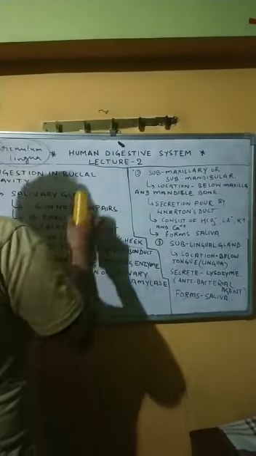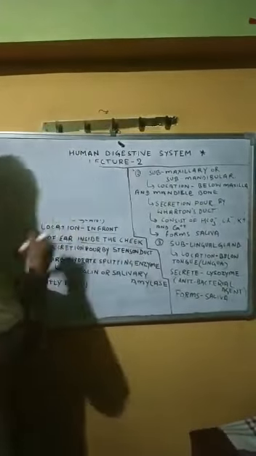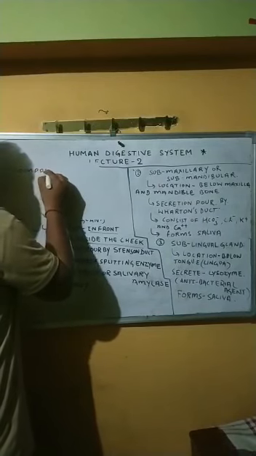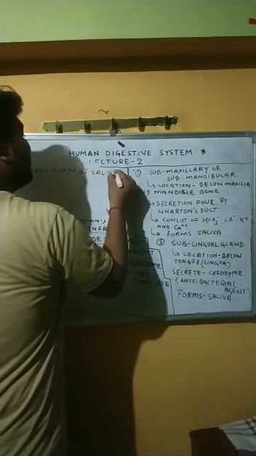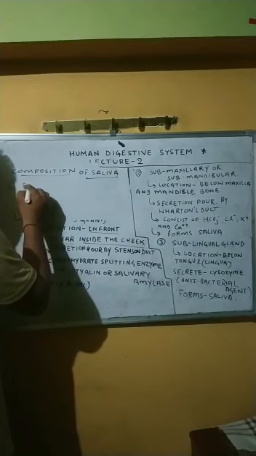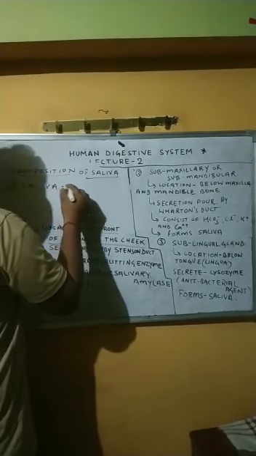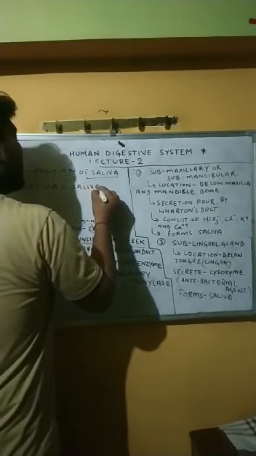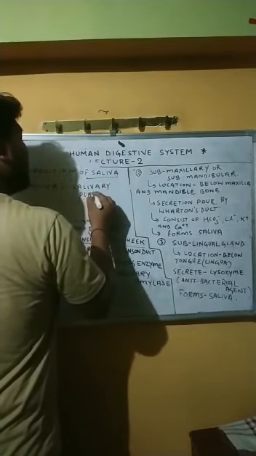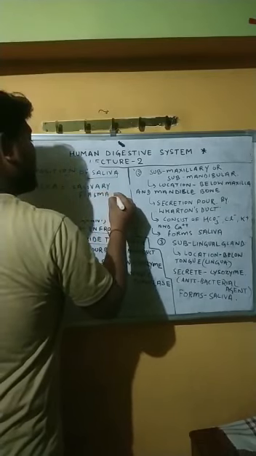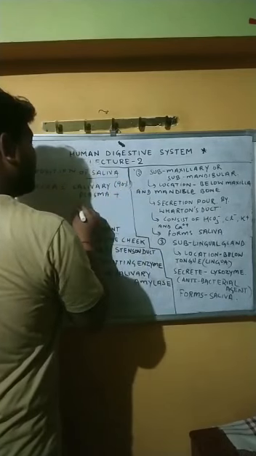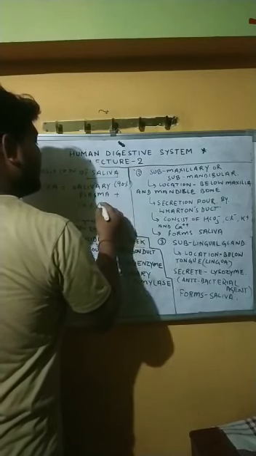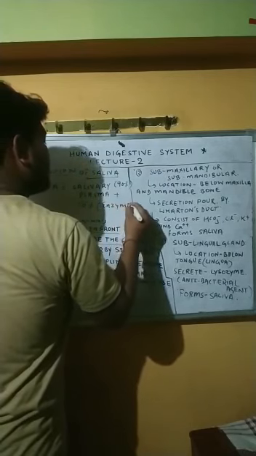Now if we consider the composition of saliva, it mainly consists of watery part, that is saliva is mainly formed by the salivary plasma and its composition is 90% and other 10% is by enzyme and immunological competent cell.